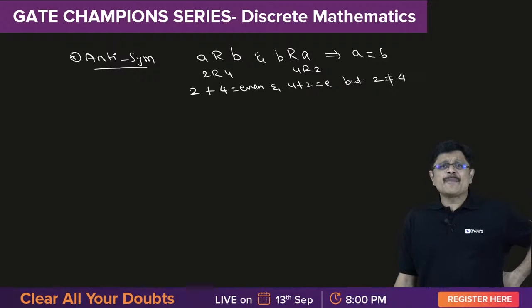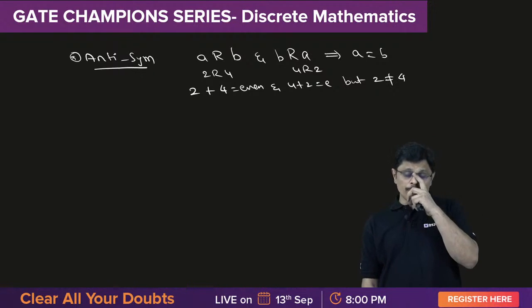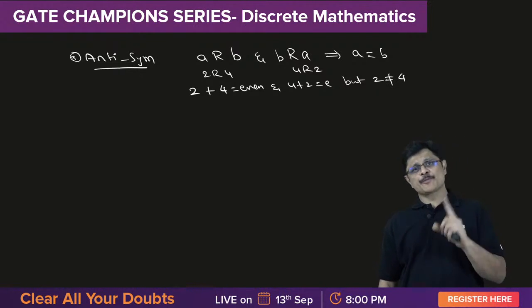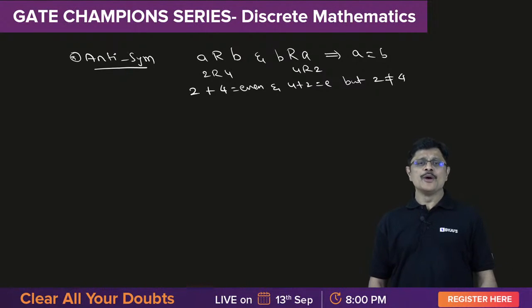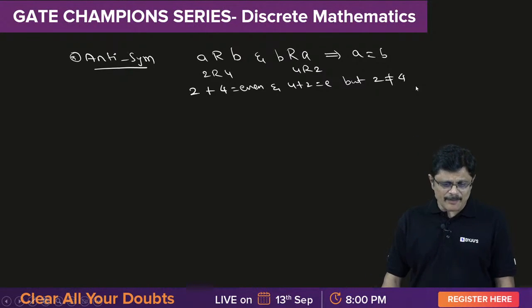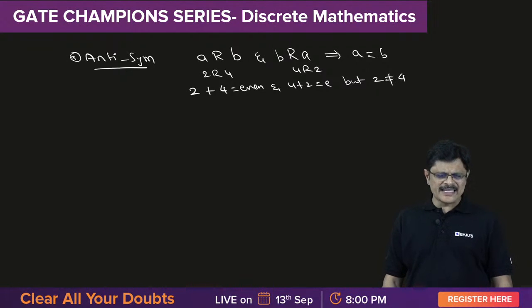See, with one example you cannot prove, sir. If you want to prove, you have to prove for everything. Disproving can be done with one example. Proving cannot be done with one example. Please remember, this is the most common mistake. Antisymmetric: if A related to B, then B must not be related to A. It is wrong, sir. That is not the definition.